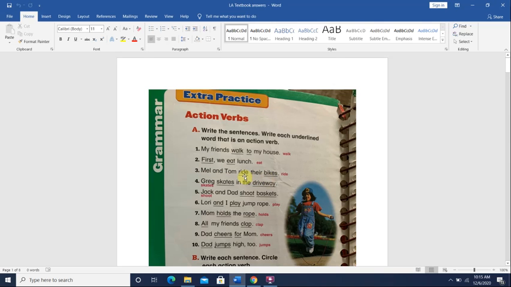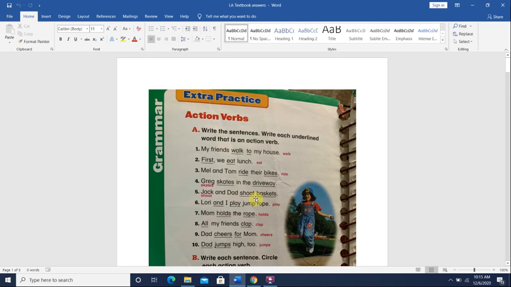The verb here is ride because it's the action. But bikes here is the noun. Okay. Number 4. Greg skates in the driveway. We have two underlined words, skates and driveway. The verb is skates.